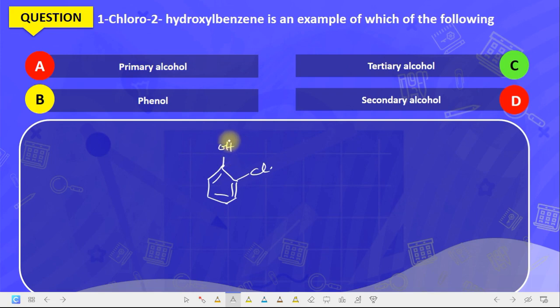Because why? It has the OH group attached to a benzene. Whenever something has the OH group attached to a benzene, we call it what? A phenol. So this is an example of a phenol. The structure of phenol is this. So any class of alcohol that has this OH group like this attached is what? A phenol. Are we getting it? So that's the answer to this question. This is the structure of phenol.